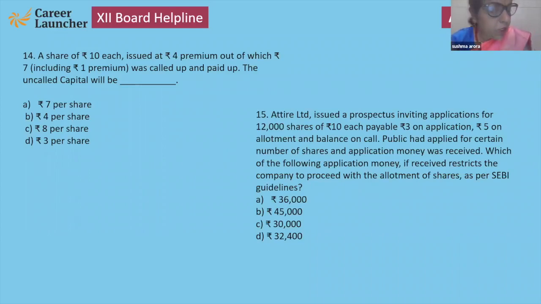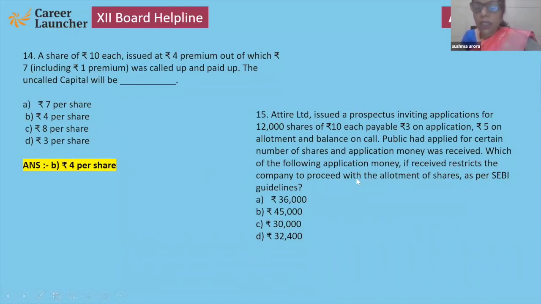A share of ₹10 each issued at 4 premium, out of which 7, including 1 premium, was called up and paid up. The uncalled capital will be 4 rupees. How will that 4 rupees come? See, 10 rupees minus 6, because 7 is including 1 premium, so that will be 6. So 10 minus 6, that will be 4.